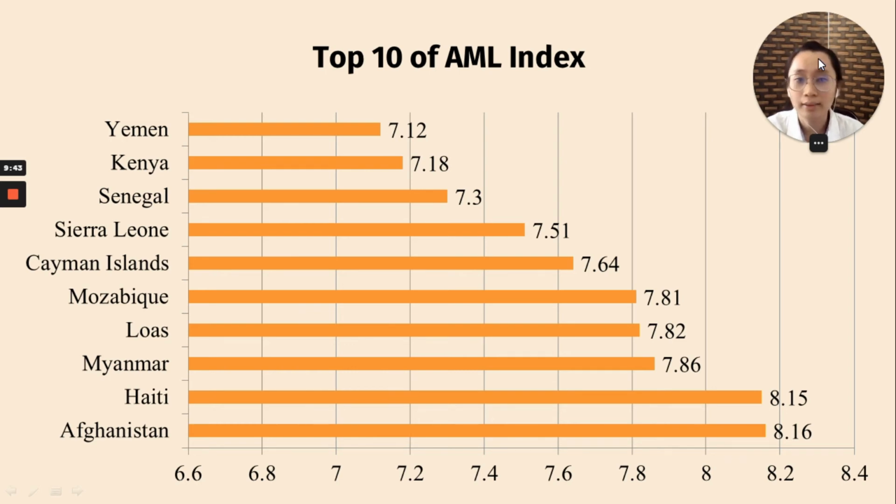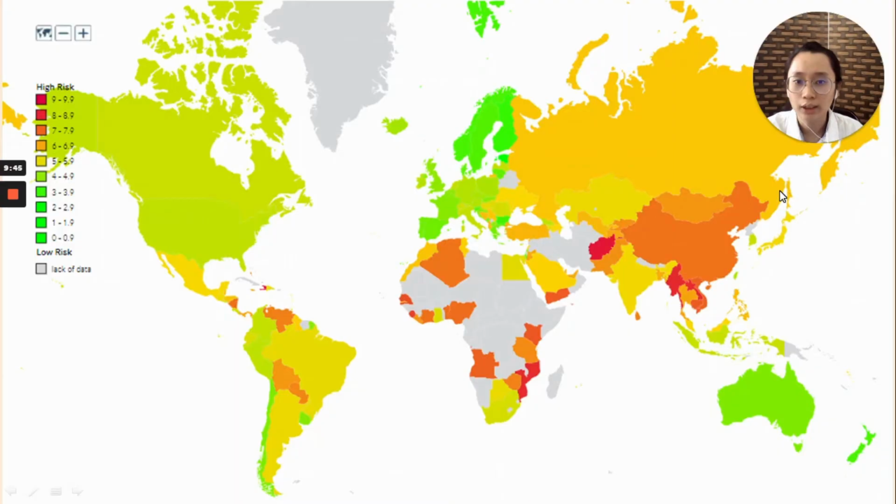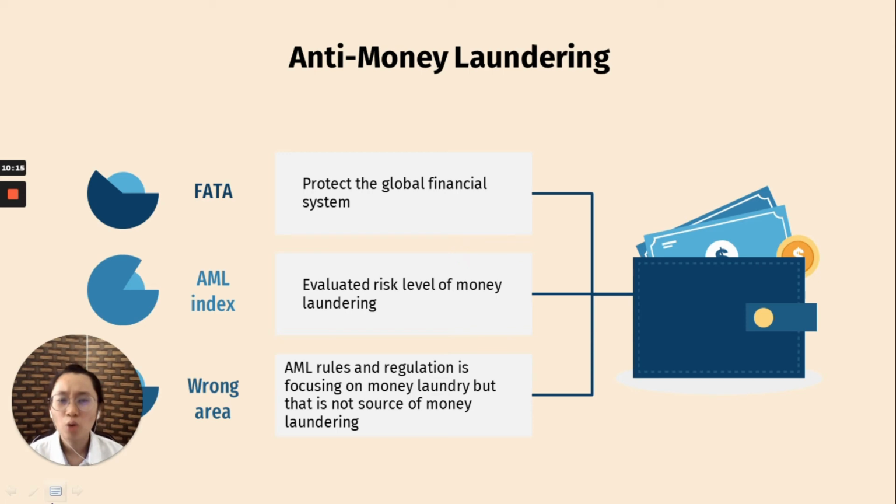And I didn't list out the whole country, and this is the whole country one. So somehow, comprehensively, the anti-money laundering is not really effective. So maybe we are targeting the wrong area. Because we are focusing on the AML rules and regulations, but actually we should also focus on the illegal activities, because the source of the money laundering comes from the illegal activities.